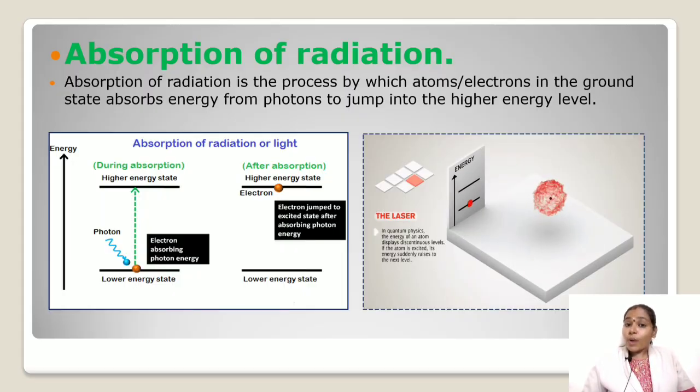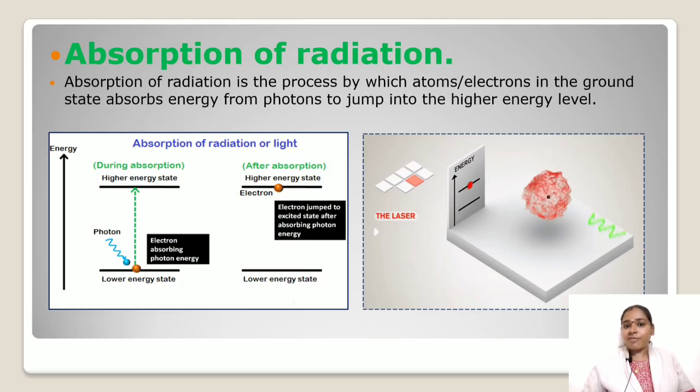It occurs only when the incident photon energy hv is equal to the energy difference between the excited state and the ground state, E2 minus E1. So for each transition, a certain amount of energy is absorbed from the incident light beam. The atoms in the excited state don't stay in the higher energy state for a long time. It is the tendency of atoms in the excited state to come to the lower energy state. So the atoms quickly return to the ground state from the excited state by emitting a photon of energy hv.